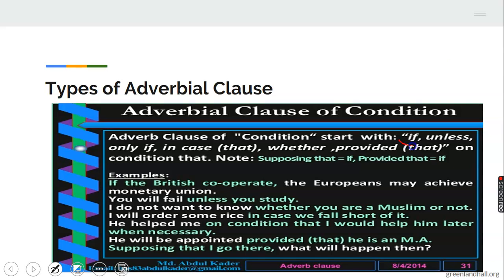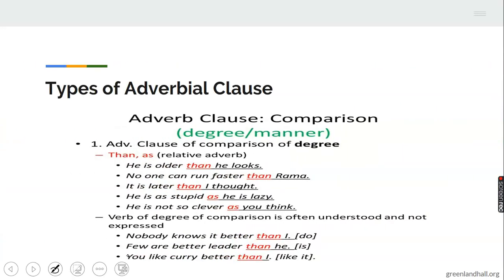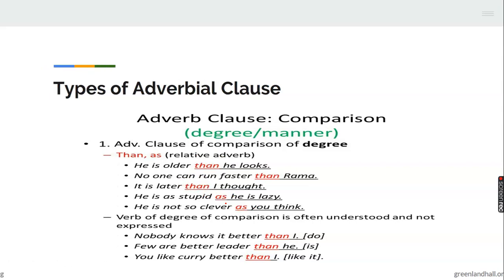It will have if, unless, only if, or in case. At times it uses the word provided or whether. You can see examples abound here. Then we have the adverbial clause of comparison also that compares. Mostly than must be there, or as, than, as. You can see it here. These are used to compare. Is older than it looks. And looks is telling you about comparison.